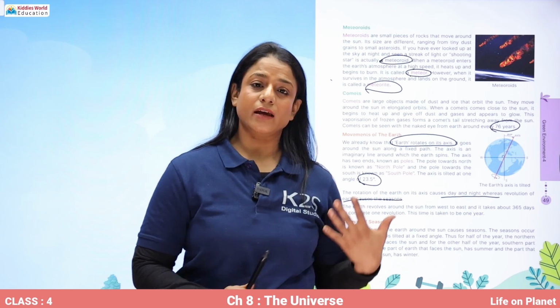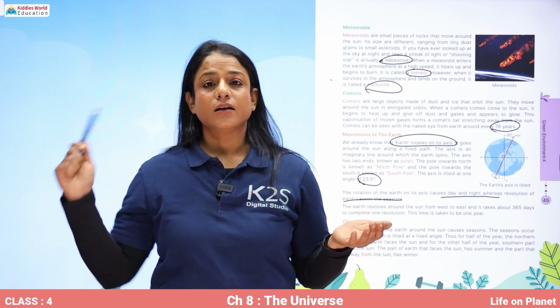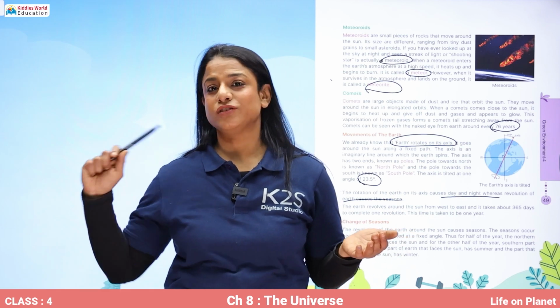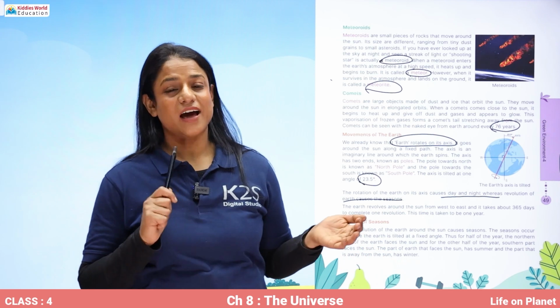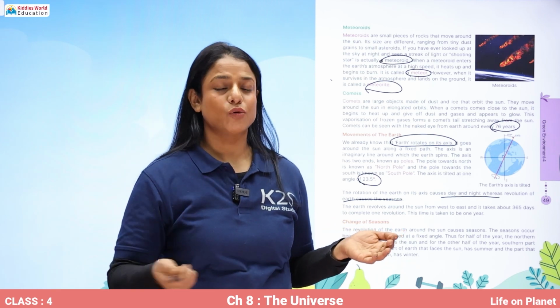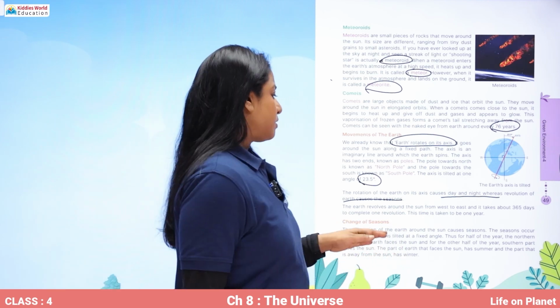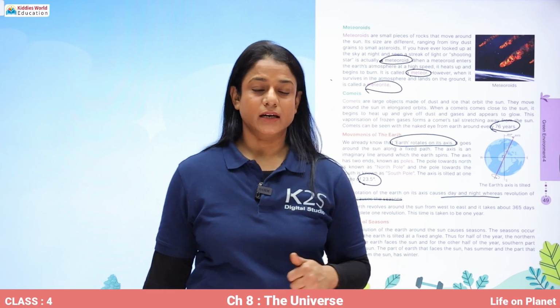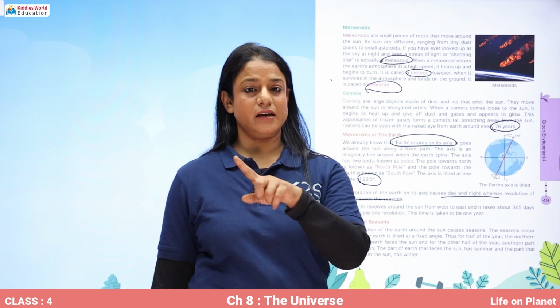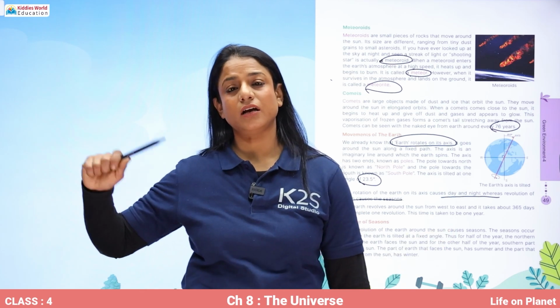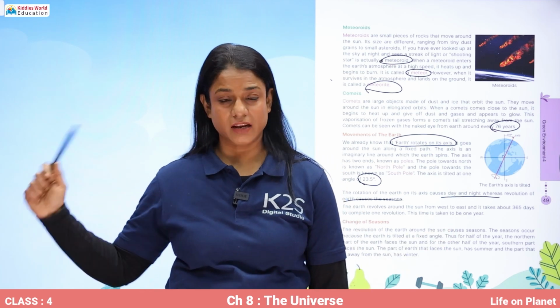That is why winter changes to spring, spring changes to summer, summer changes to the rainy season, and that's how all the seasons keep on changing. This time is taken to be 1 year. So the Earth revolves around the sun in its orbit in 365 days.